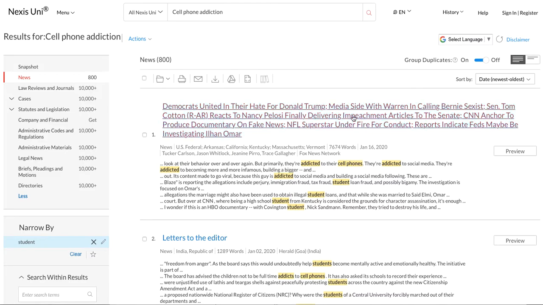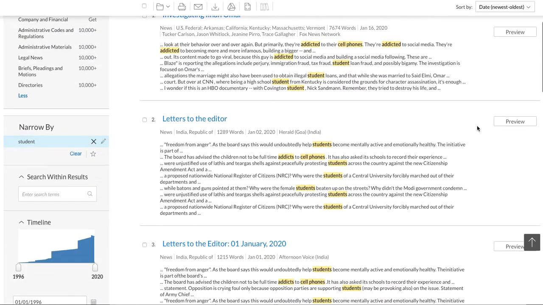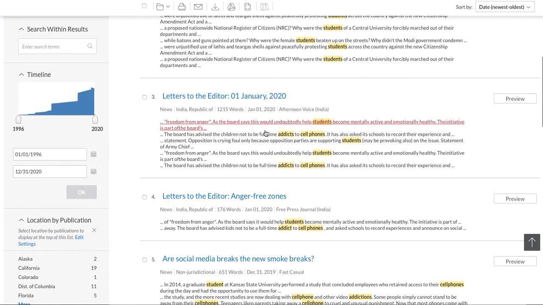I don't know what this has to do with cell phone addiction, but there it is. Oh, addicted to their cell phones. They're addicted to, so this is not necessarily related to what we're looking at. So that's why the benefit of the relevance is useful. So here we have some letters to the editor, and now this is looking at these words individually: students, addicts, cell phones. And it's interesting, it looks at addicts and addiction.